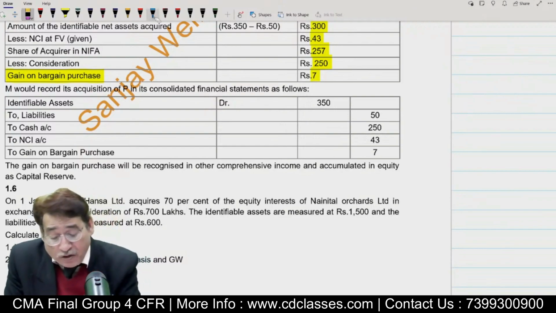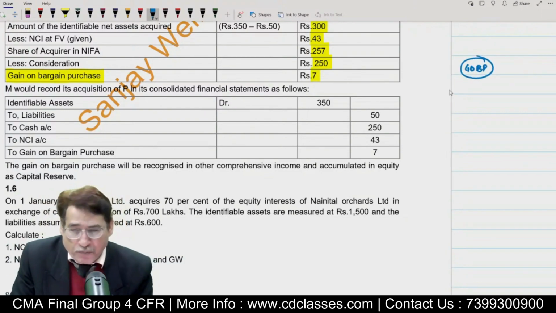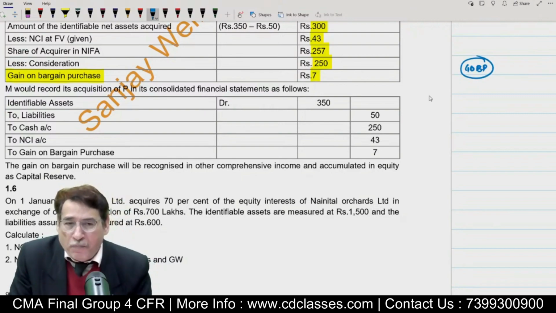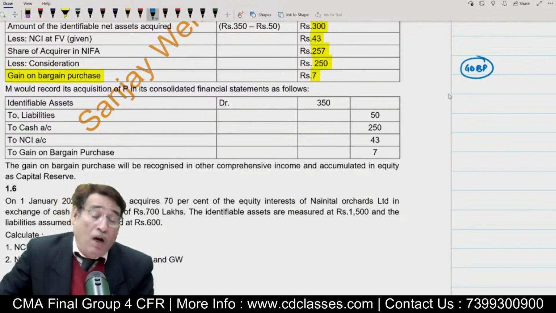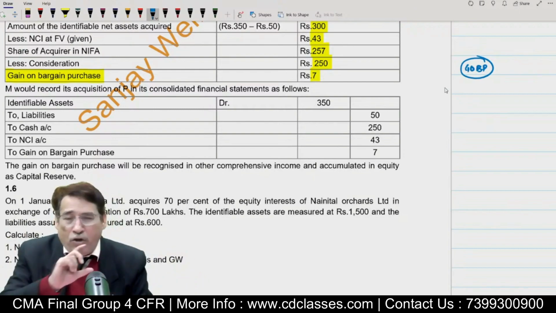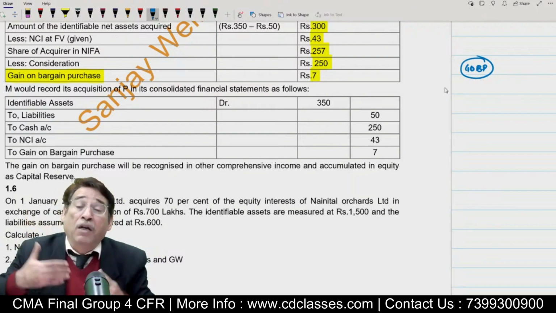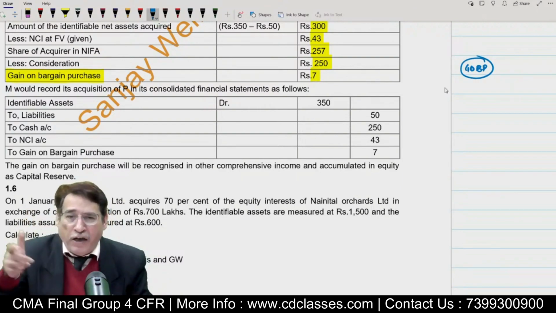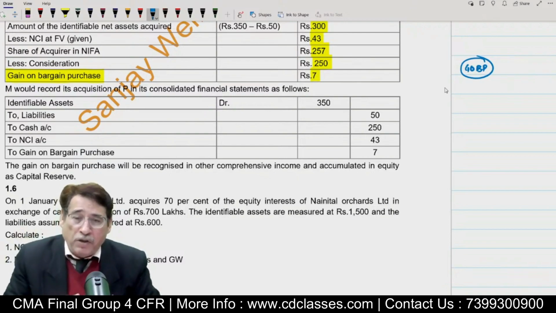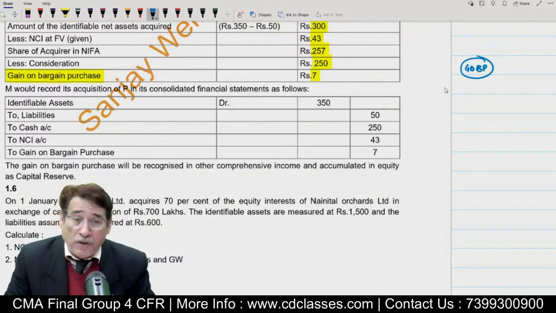Now you may say, sir, if there is no concept of gain on bargain purchase, why is Ind AS 103 talking about gain on purchase? This is the most relevant and pertinent question. I tell you. I told you first that in reality, under normal circumstances, gain on bargain purchase can never arise. However, under rare circumstances, it could arise. Now I am redefining my words. Under rare circumstances, gain on bargain purchase arises. As a professional student, you need to know what are those circumstances.